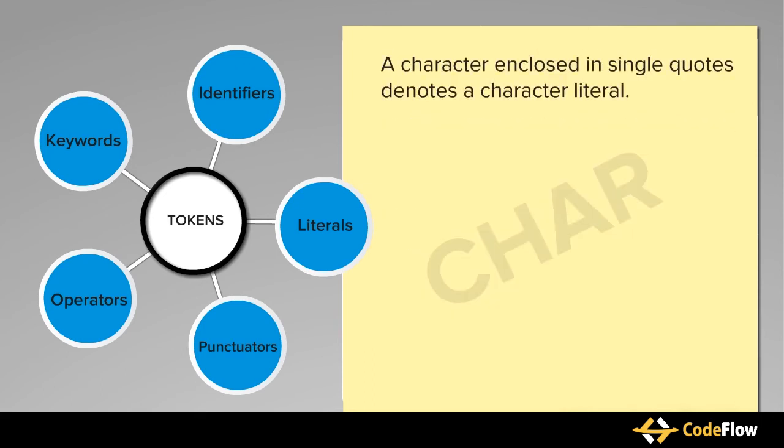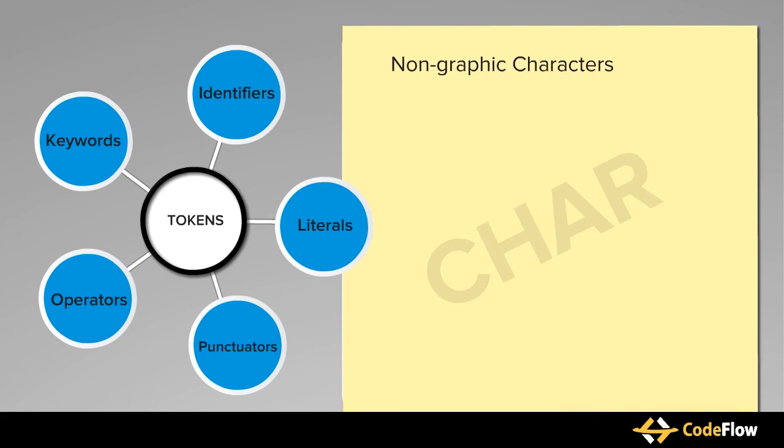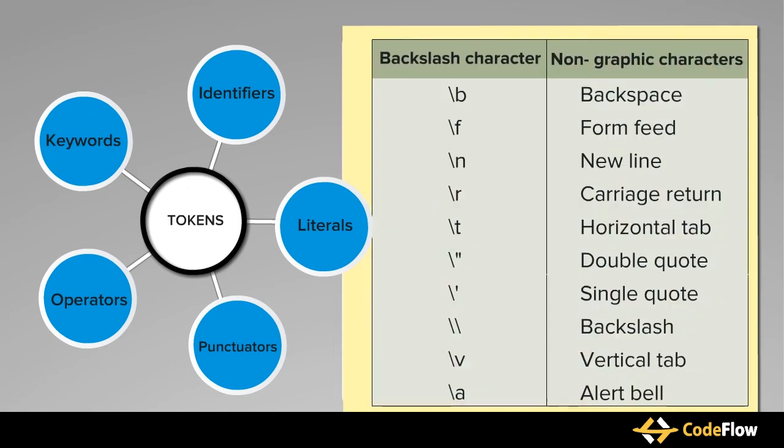A character enclosed in single quotes denotes a character literal. Some examples of character literals are shown here. Character constants are represented by the keyword char. C also allows you to have certain non-graphic characters in character constants. Non-graphic character constants are the characters that cannot be typed using the keyboard, that is backspace, tabs, carriage return, etc. We can represent non-graphic characters by using a backslash followed by one or more characters. The different non-graphic characters supported by C are shown in the table.